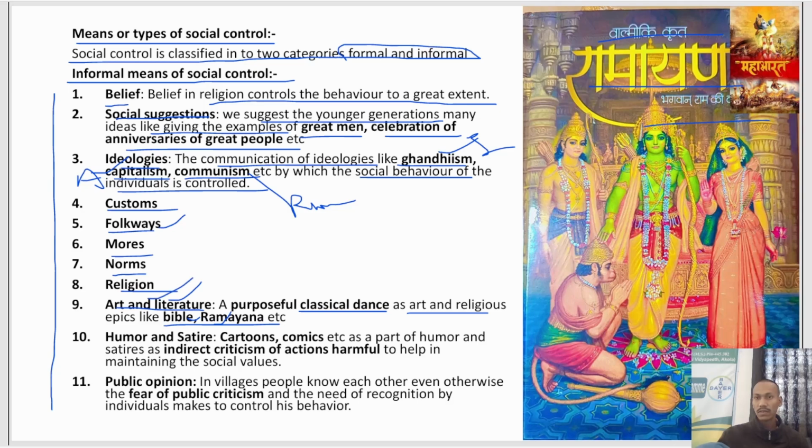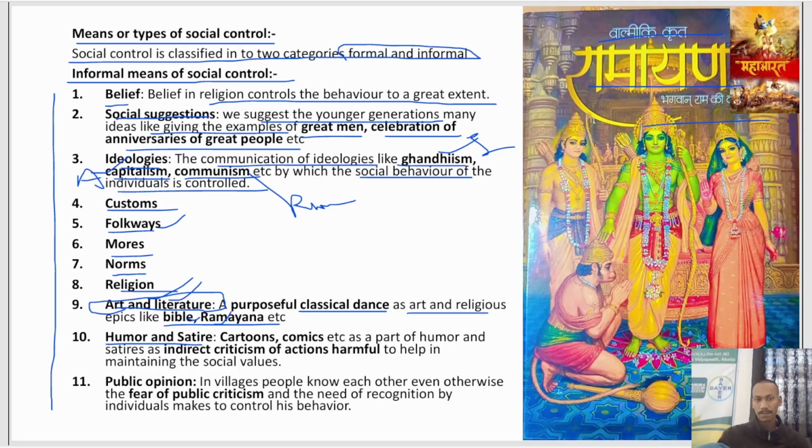In the Mahabharata you can see the ideas of Sri Krishna, who is teaching his mentee Arjun. We understand the ideas that were taught to him and try to behave according to those ideas. That is an example. Then literature, through readings of different cultures, we understand how we can behave, what our beliefs and ideas could be, what we can do, and what we can't do. So that is another means of social control.